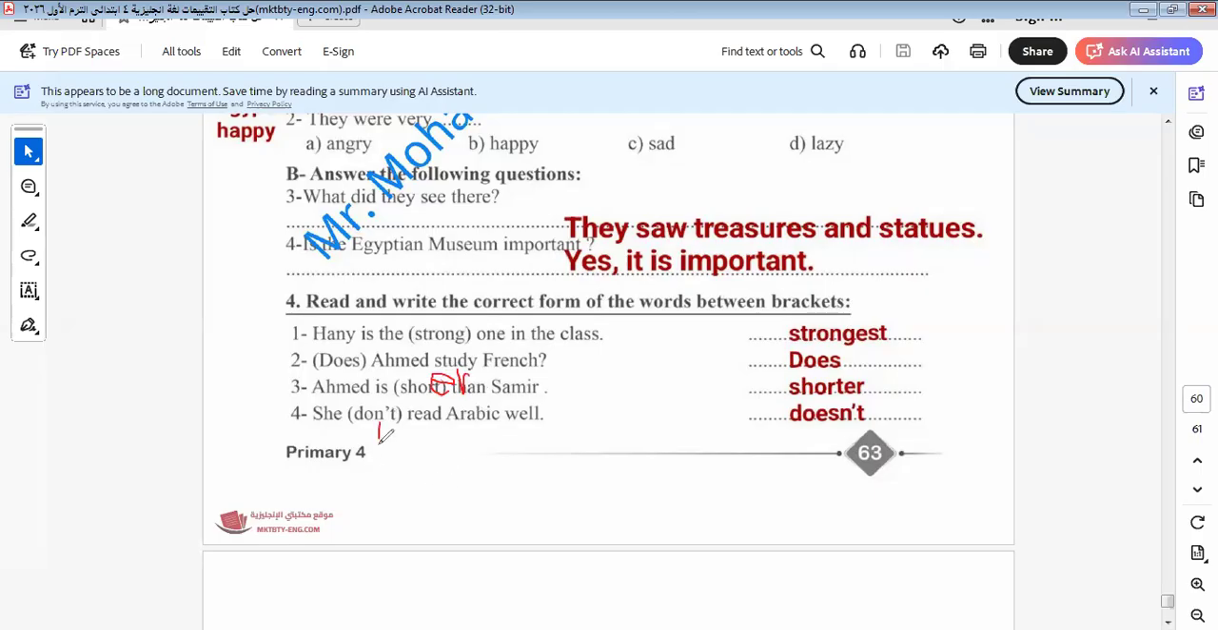So here we say doesn't. Why doesn't? Because here it is singular, so we put doesn't, and as we know that when we use doesn't or didn't, the verb must be returned to the same form. So here it would be she doesn't read Arabic well. Okay.